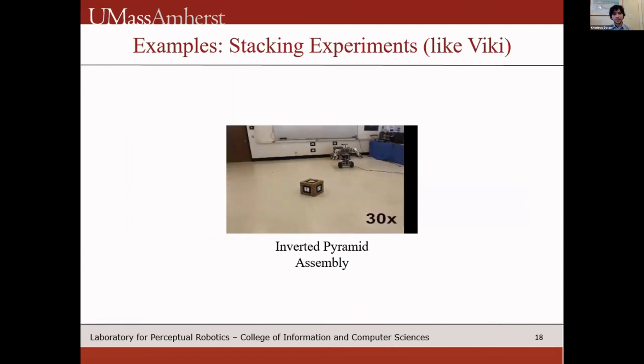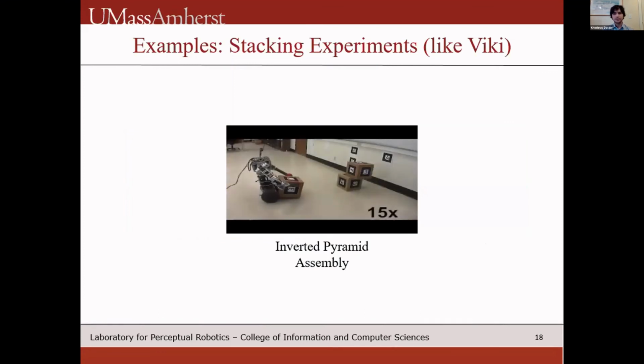And additionally, hierarchical planners can build interesting assemblies like this inverted pyramid that requires an eccentric mass distribution at the lower level to satisfy conditions between multiple objects at the higher level of the hierarchy.